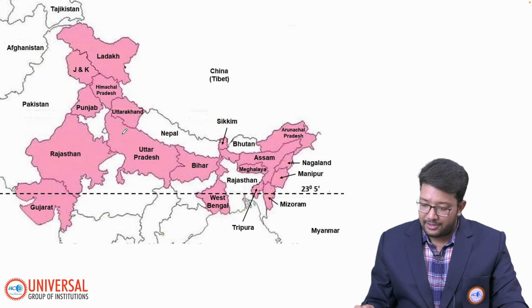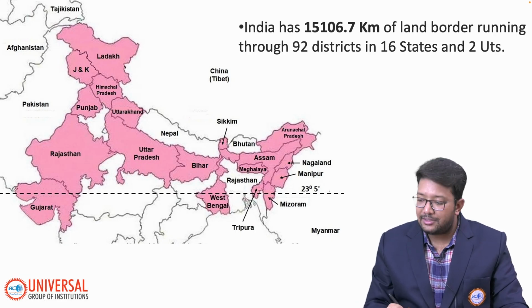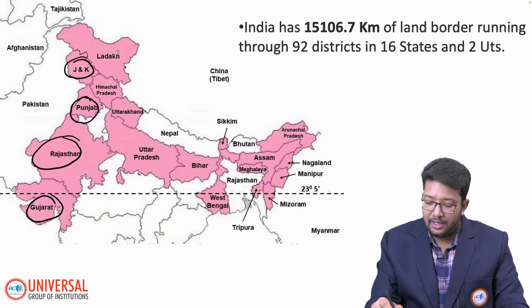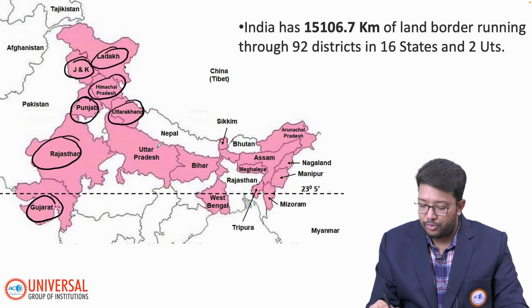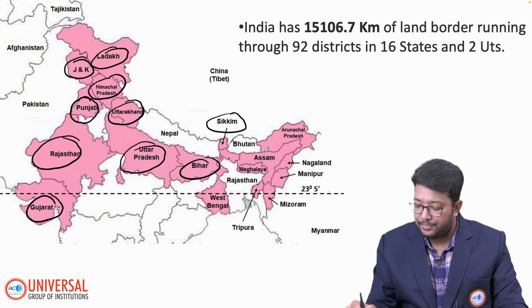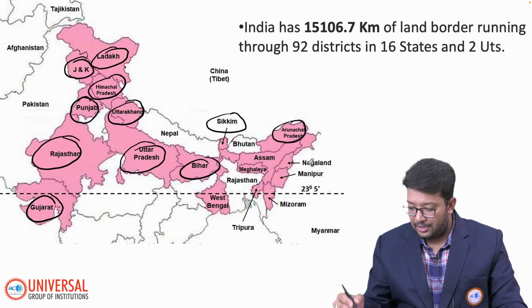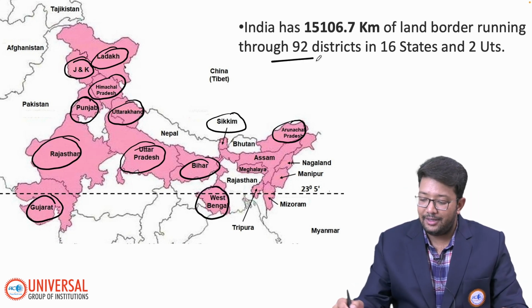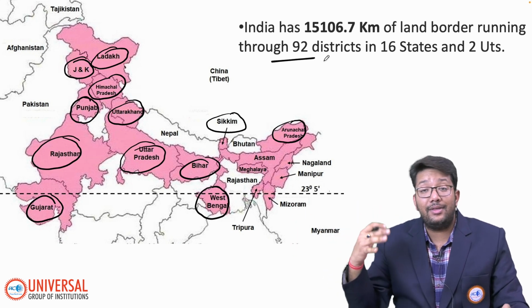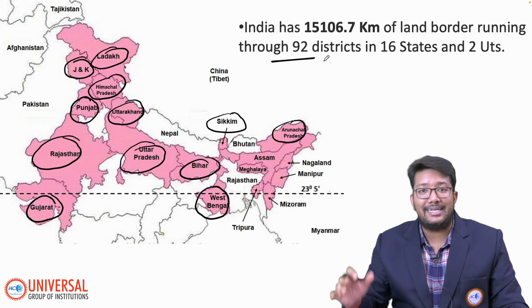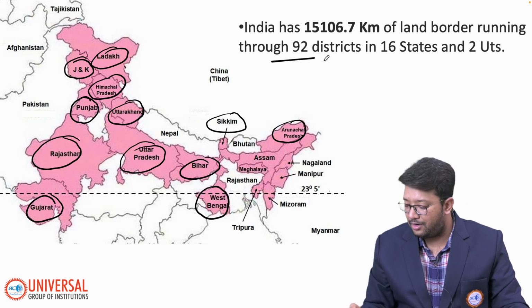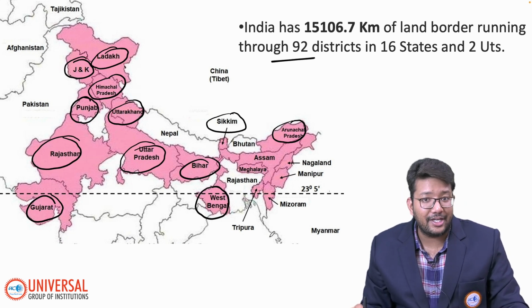Okay, before going further, we have to understand India's land borders. Gujarat, Rajasthan, Punjab, Jammu Kashmir, Ladakh, Himachal Pradesh, Uttarakhand, Uttar Pradesh, Bihar, Sikkim, Arunachal Pradesh, Nagaland, Manipur, Mizoram, Tripura, Meghalaya, Assam and West Bengal. These 16 states have 92 districts, and they have a land border with neighbouring countries like Pakistan, Afghanistan, China, Nepal, Bhutan, Myanmar and Bangladesh. You have to remember that.